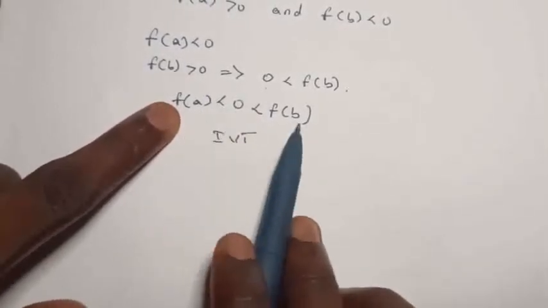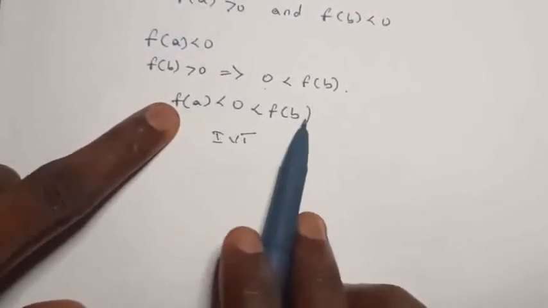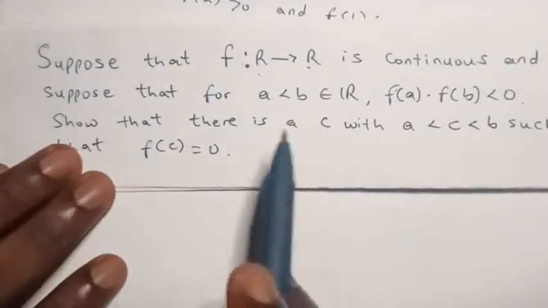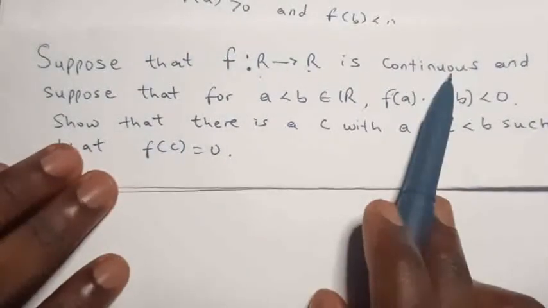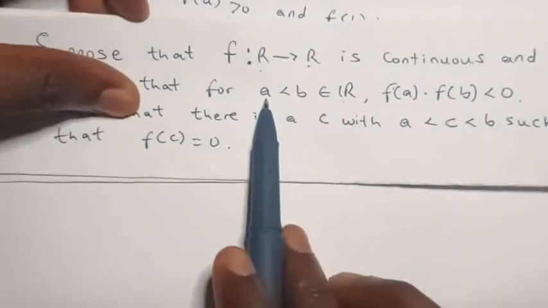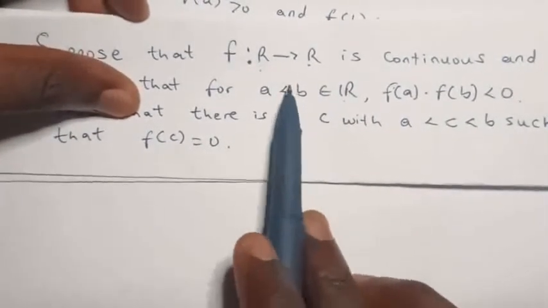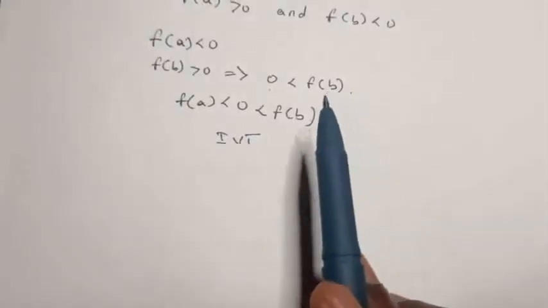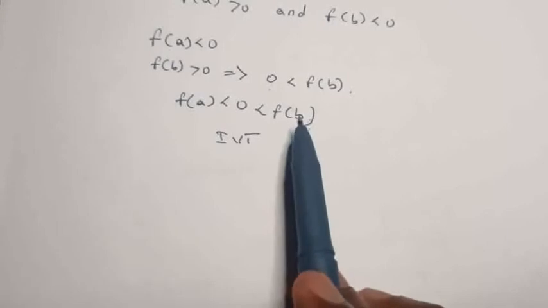know that between a and b and on a and b itself, f is continuous from our definition. f is continuous over the set of real numbers. a and b are real numbers. So that implies that f is continuous at a, it is continuous at b, and for every value that is between a and b. So since f is continuous, that's the first condition of the theorem.